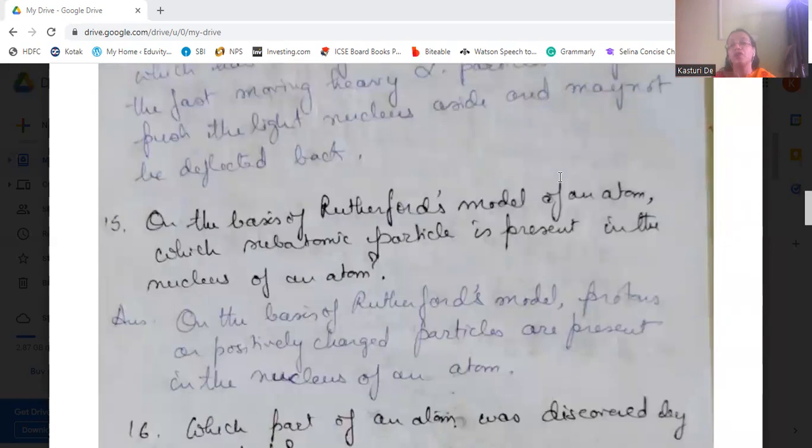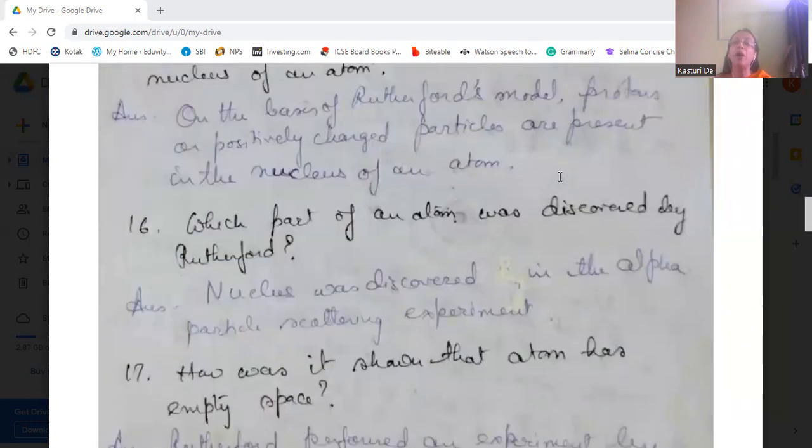Then, on the basis of Rutherford's model of an atom, which subatomic particle is present in the nucleus? Protons are positively charged particles and they are present in the nucleus of an atom. Which part of an atom was discovered by Rutherford? Rutherford discovered the nucleus in the alpha particle scattering experiment.